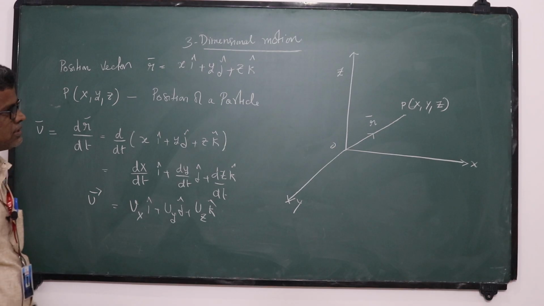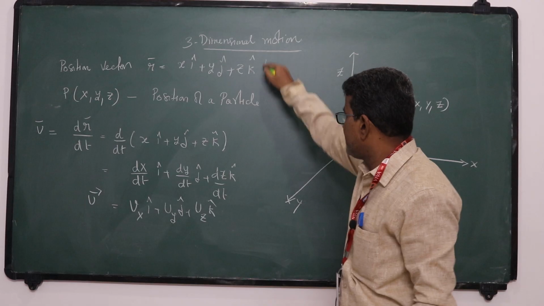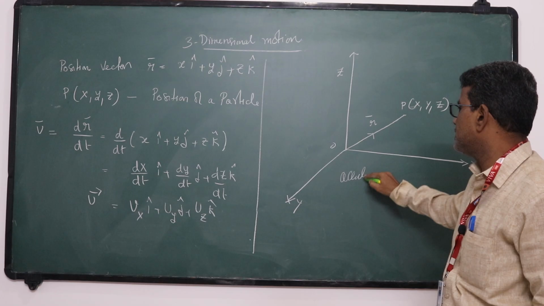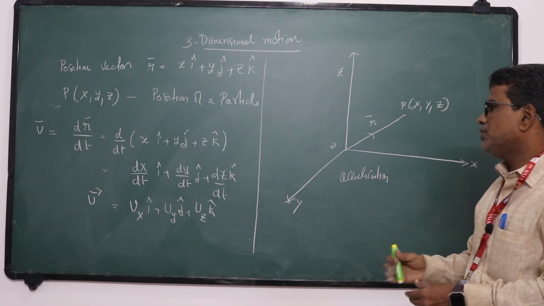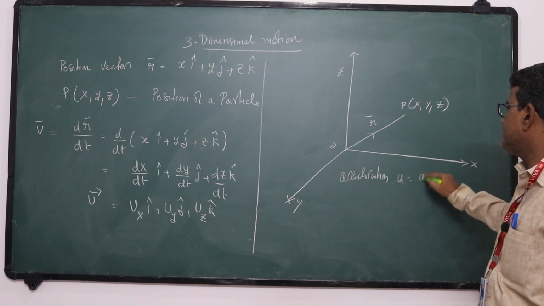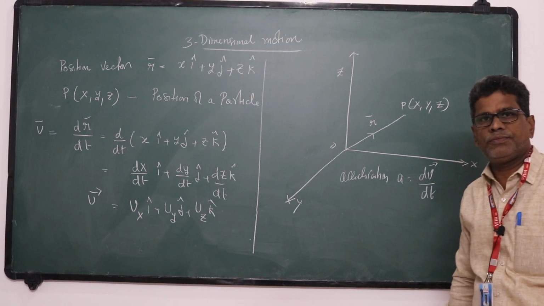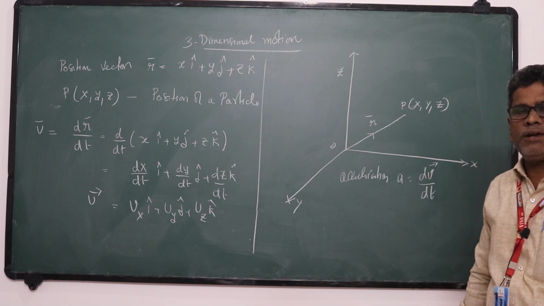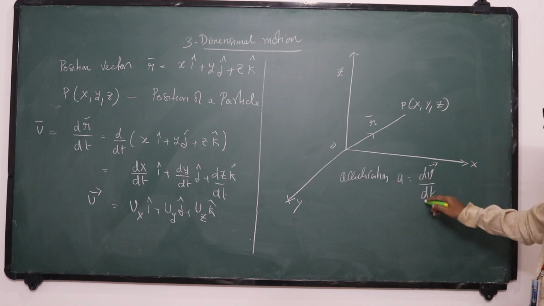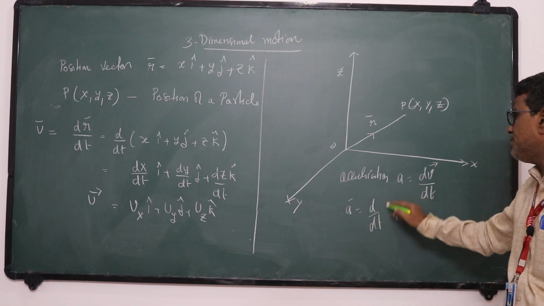So after getting the velocity, I want acceleration. So what you have to do? Again you differentiate. So I am writing here acceleration. So acceleration is, how is it defined? a is equal to rate of change of velocity. How can we define acceleration? Rate of change of velocity. So dv by dt. Physically we can write it as dv by dt. That is a bar is equal to d by dt of v bar.